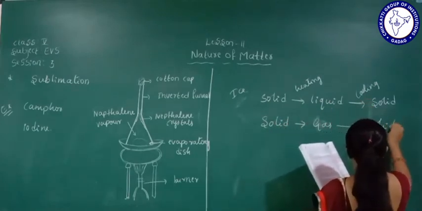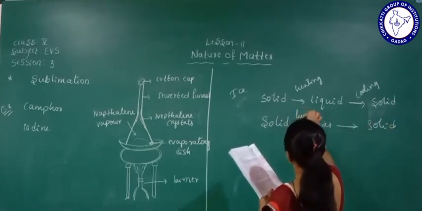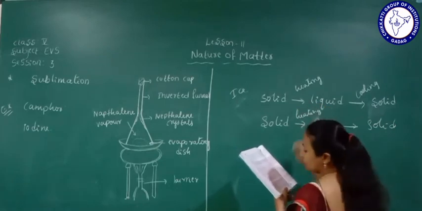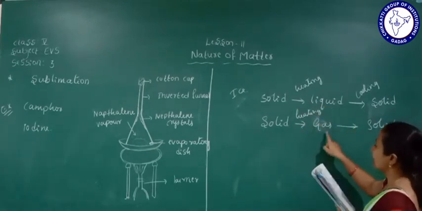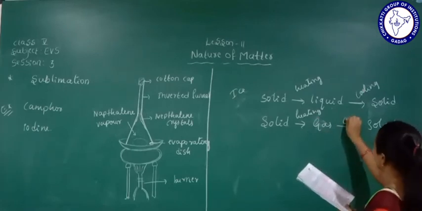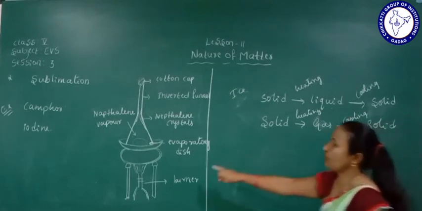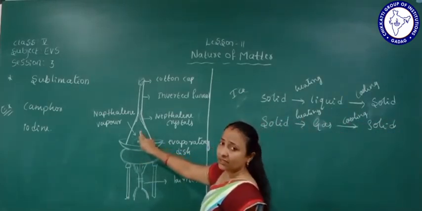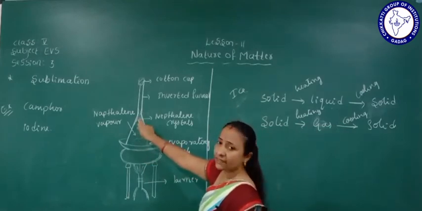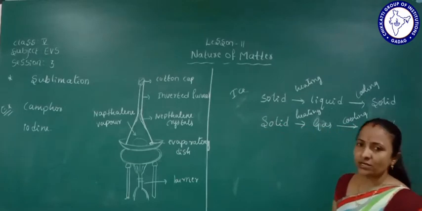What example can we give here? When we heat camphor, it becomes gas. When we cool it again, it becomes solid. In the same way, when heated it goes into gas form, and afterwards it settles in solid form. Understood? So this is about sublimation.